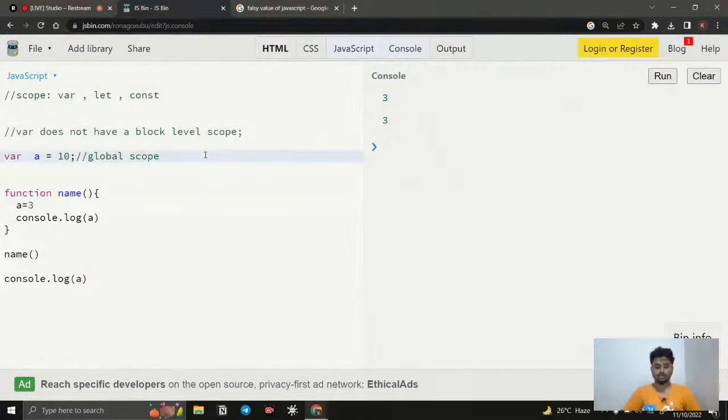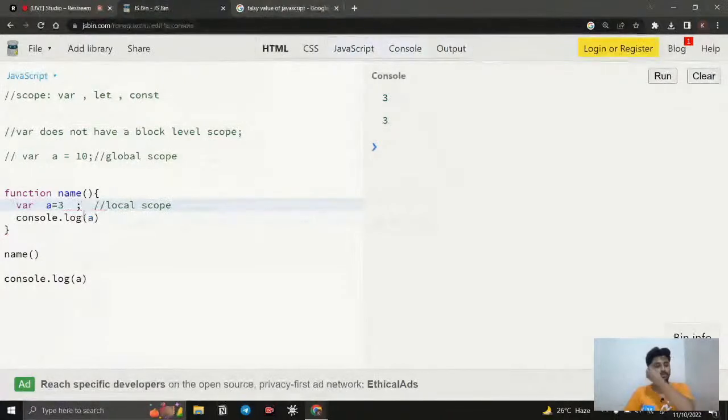Instead of creating a global scope, if I create a scope inside a function, then this is considered a local scope. I created this using var, and this is considered a local scope. So we can access this variable inside this function only. We are not able to access the variable outside. So this console is going to return us 3, but this is going to return false.